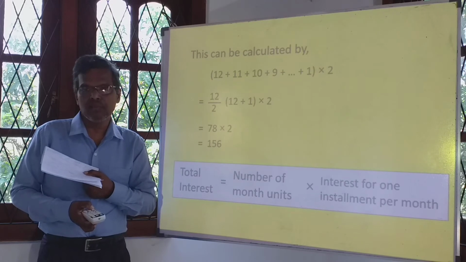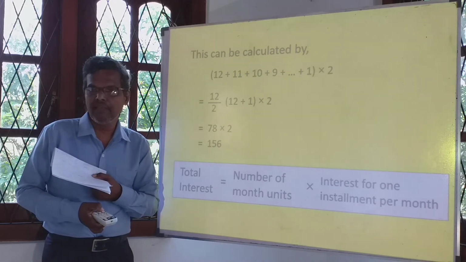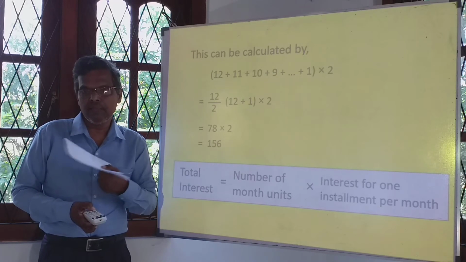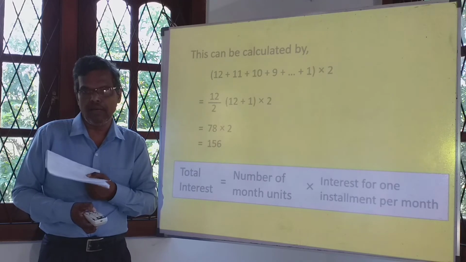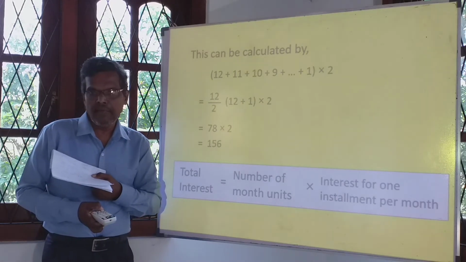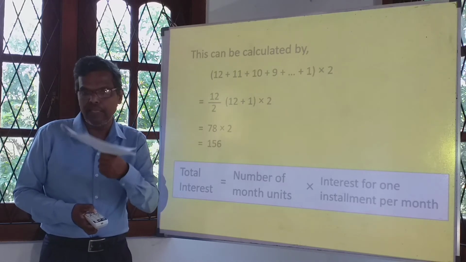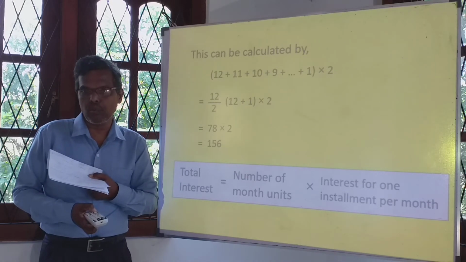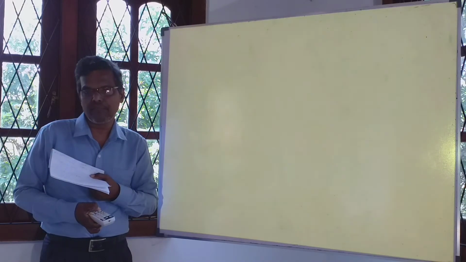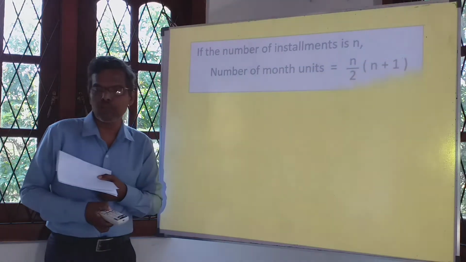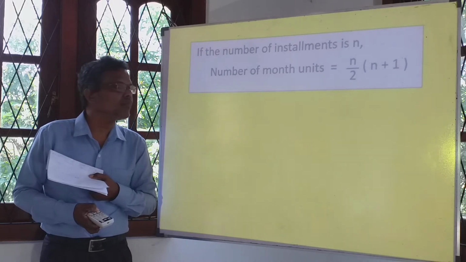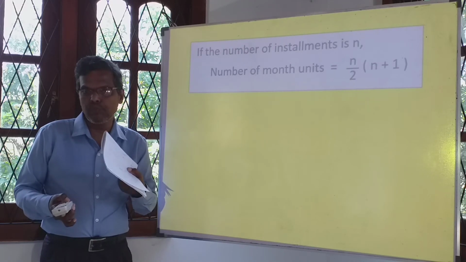Okay, now remember. So always when you are calculating the interest for a loan according to the reducing balance, the total interest comes according to this formula. Number of month units multiplied by the interest for one installment per month. Number of month units you can calculate in that way. If the number of installments is n, number of month units is n upon 2 times n plus 1. We'll find out, so we'll take some examples.